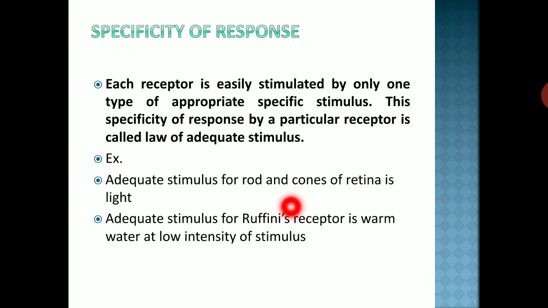We can stimulate this receptor by giving pressure on the eyeball, but it is not an adequate stimulus. So for rods and cones, the adequate stimulus is light. Likewise, another example is the adequate stimulus for Ruffini's receptor, which is warm water at a low intensity of stimulus.